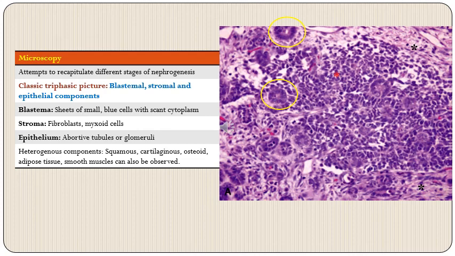In addition to that, sometimes we can also find heterogeneous components which are not a part of normal nephrogenesis. These can be squamous, cartilaginous, osteoid, or adipose tissue. Also, at times we can find smooth muscle.